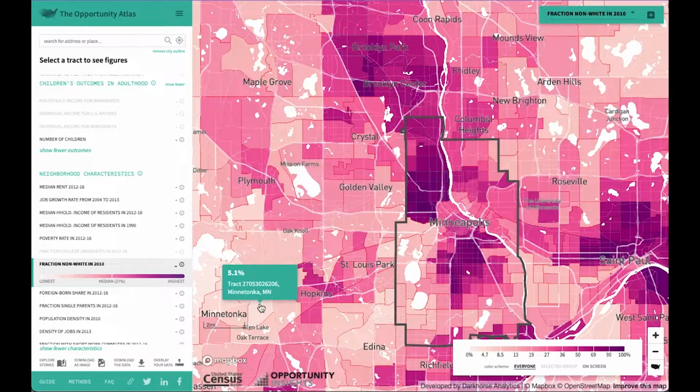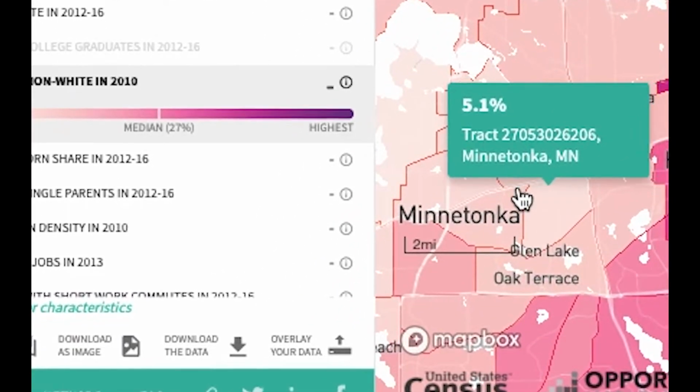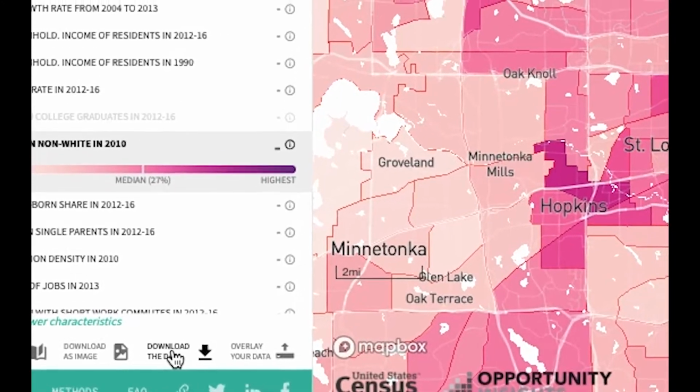Incarceration rate and percent non-white data for each census tract in Minneapolis may be downloaded for further statistical and geospatial analysis in CSV format by selecting the Download Data option at the bottom of the left widget.